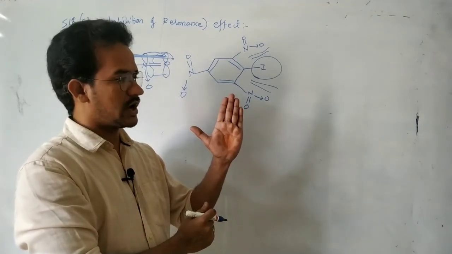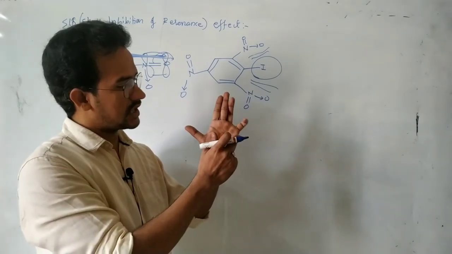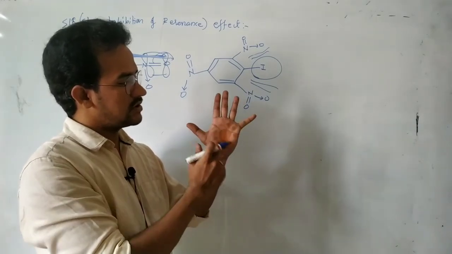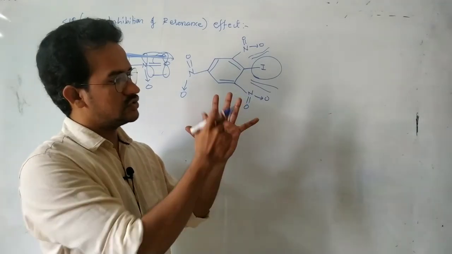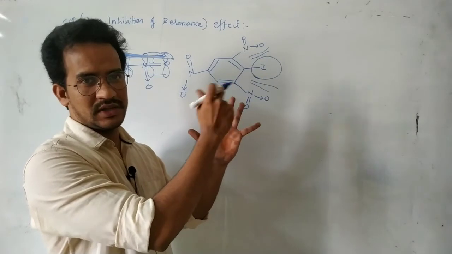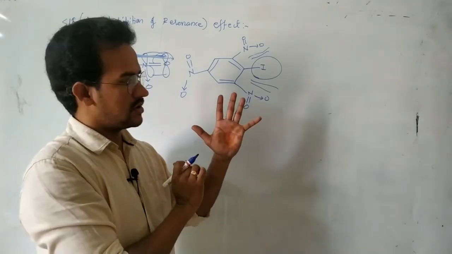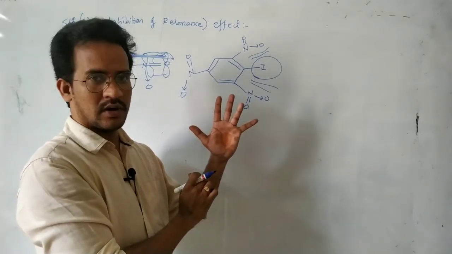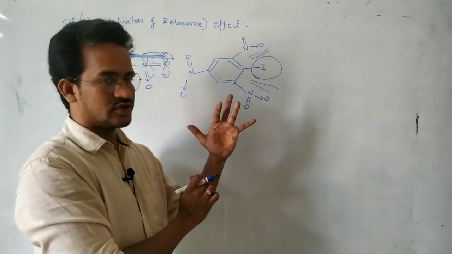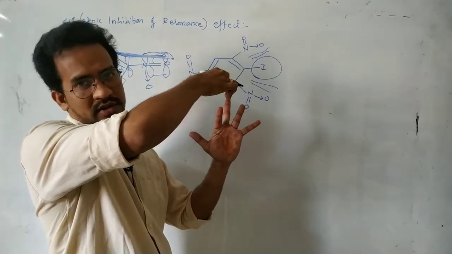But due to repulsions with iodine, you can treat it like this: this is the benzene ring, this is NO2, this is NO2, and this is iodine. Due to repulsion among these three groups, all initially in the same plane, NO2 comes above the plane, the other NO2 also comes above the plane, and the iodine goes below the plane.